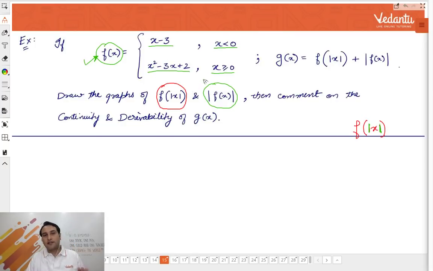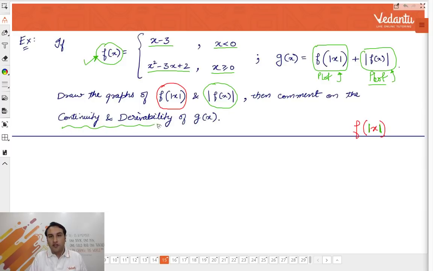Once you have plotted this graph, after that, plot the graph of f of mod x separately as well. Plot this and plot this. Once you have done, then I will tell you how to talk about the continuity and differentiability of gx, which is the addition of these two. Cool?